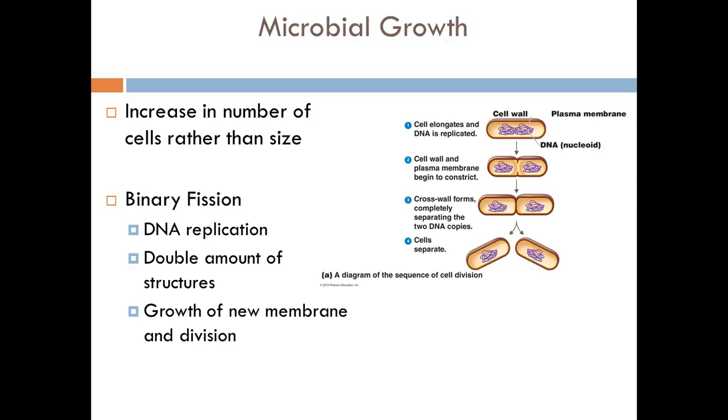From there, the cell has a growth of a new membrane. So the growth of the new membrane allows the cell to elongate and grow. The cell also forms a new cell membrane, and then it divides. From there, the process repeats. So E. coli, we said, divides every 20 minutes. So every 20 minutes, E. coli does this process.